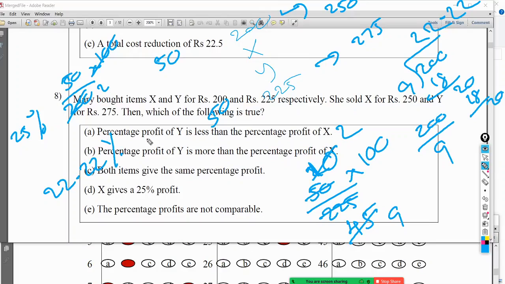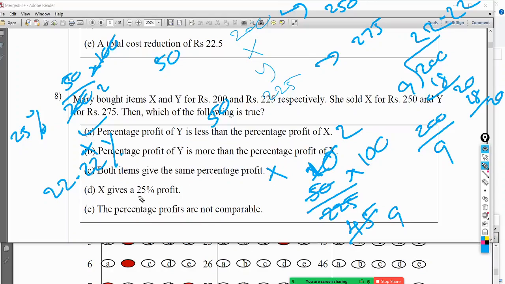Right. Percentage profit of Y is less than the percentage profit of X. Yes, right? Profit percentage is less than this one. Correct. Percentage profit of Y is more than percentage profit of X. No. Both items give the same percentage profit. No. X gives 25% profit.